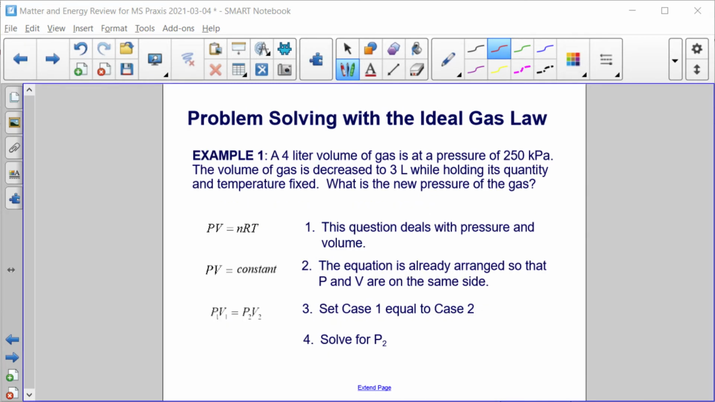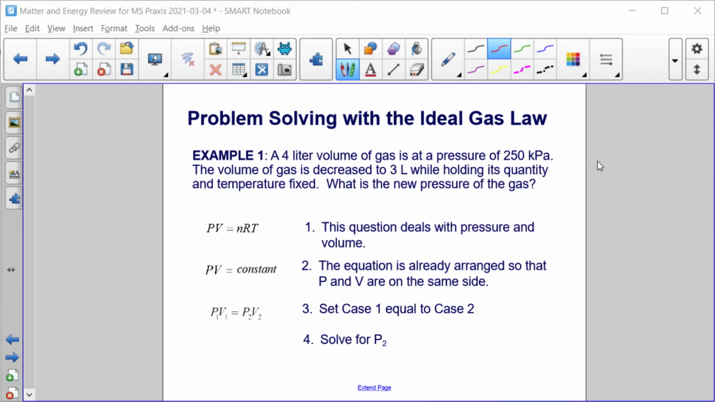Example 1. A 4-liter volume of gas is at a pressure of 250 kilopascals. The volume of gas is decreased to 3 liters while holding its quantity and temperature fixed. What is the new pressure of the gas?